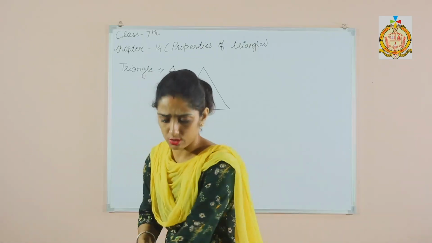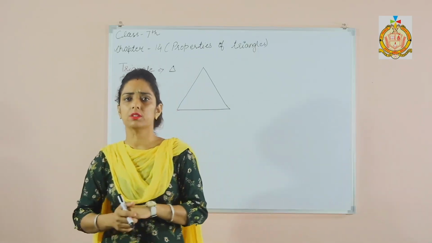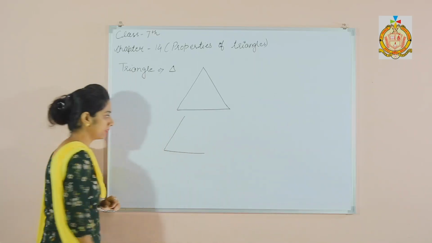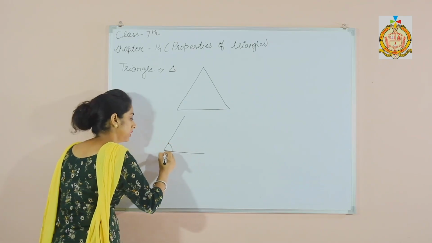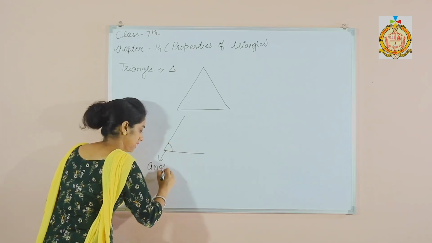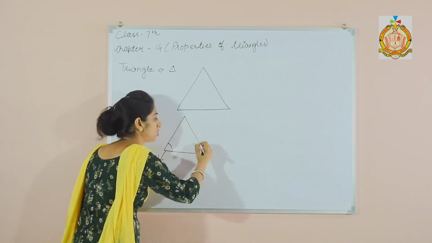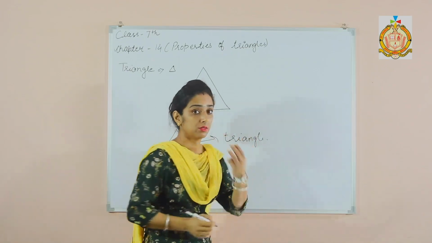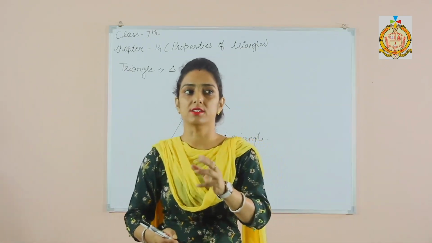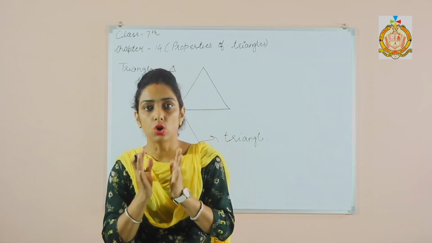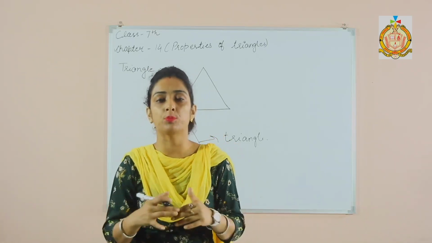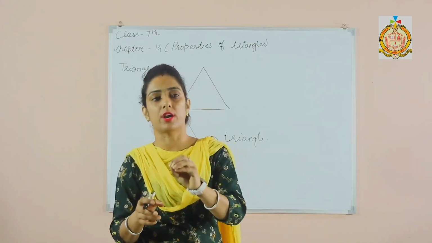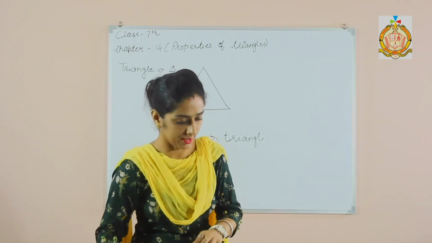Now students, when two lines meet, it is called an angle, and when three lines meet, it is called a triangle. Triangle means three angles; tri means three. So when three non-parallel lines meet at points, it's called a triangle, right?